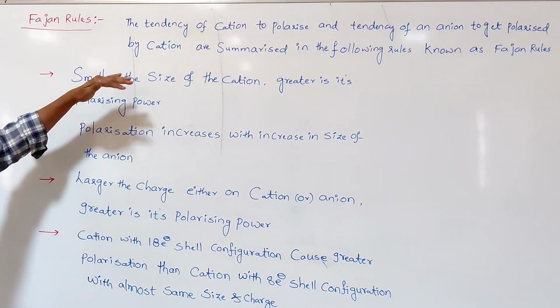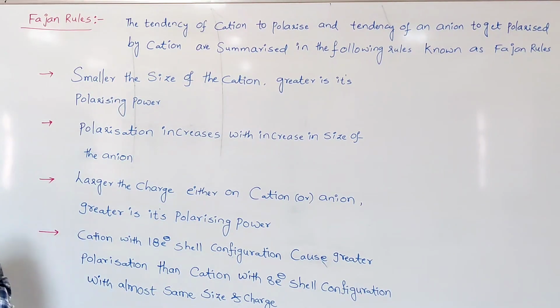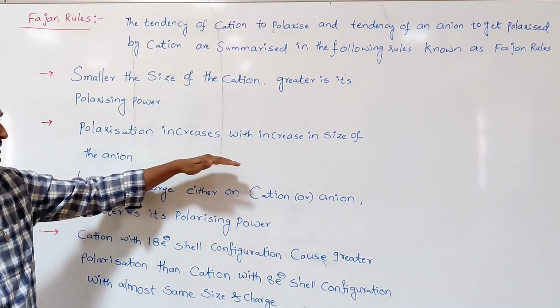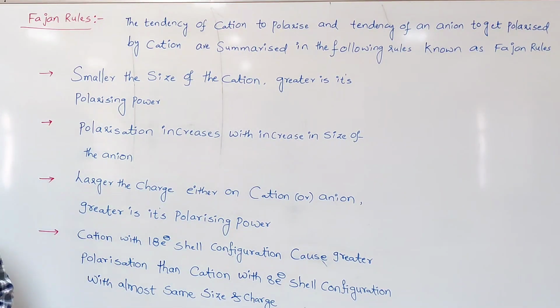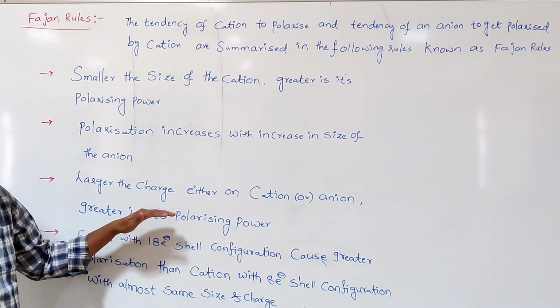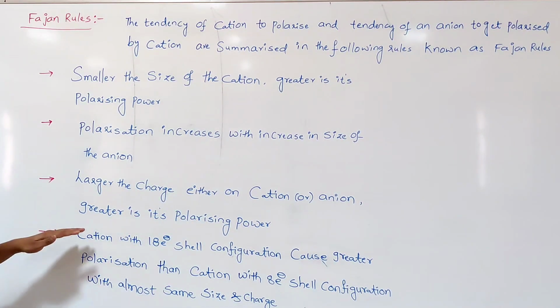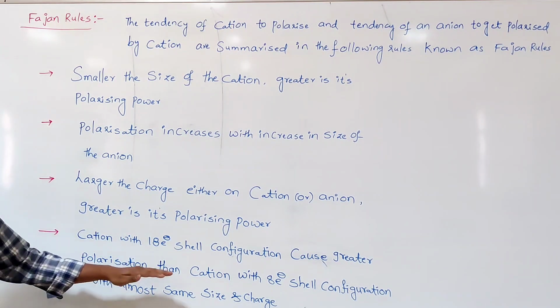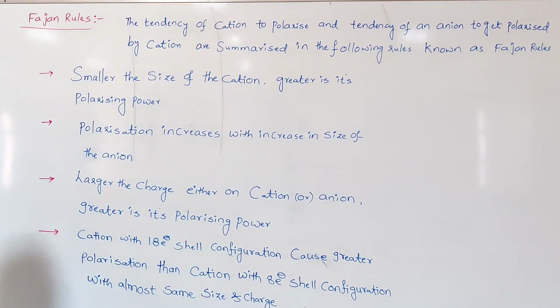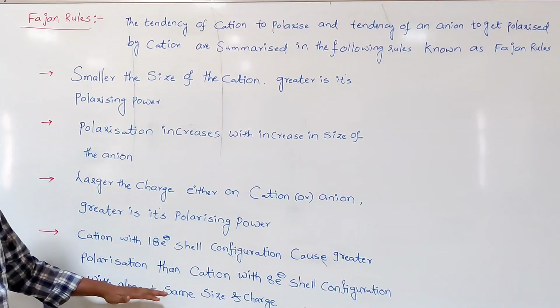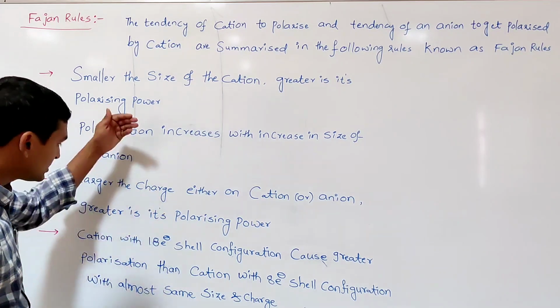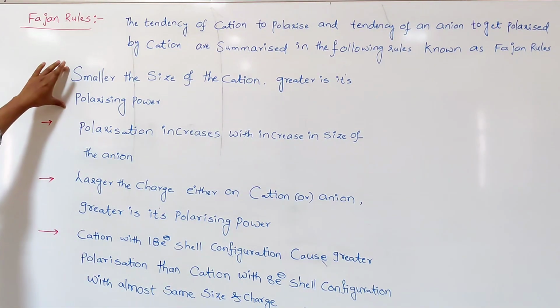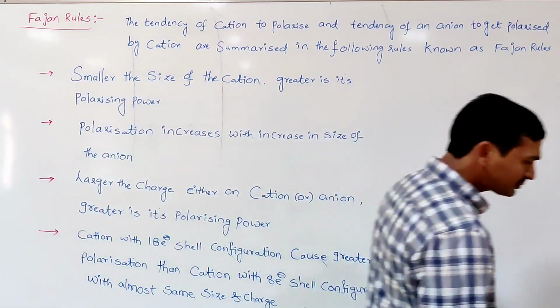That means smaller the size of the cation, greater is its polarizing power. Polarization increases with increase in size of the anion. Larger the charge on either the cation or the anion, greater is its polarizing power. A cation with an 18-electron shell configuration causes greater polarization than a cation with an 8-electron shell configuration with almost the same size and charge. Let us discuss one by one. Go to the first one: smaller the size of the cation, greater is its polarizing power.